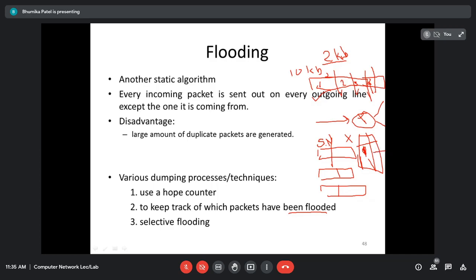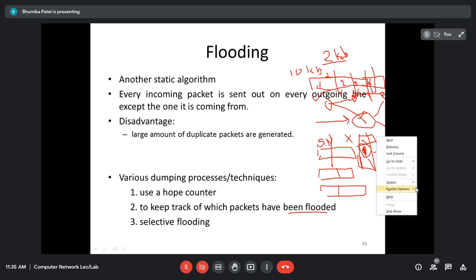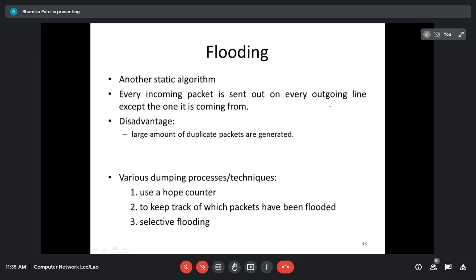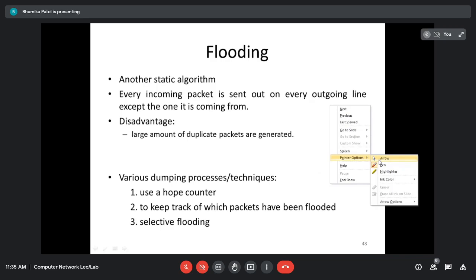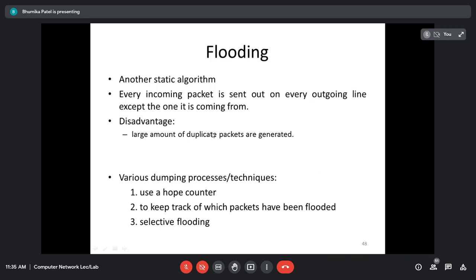The second time, suppose for example the message goes around, there is a router here, a router here, a router here, and the same packet comes to it again. So it will see what the sequence number is. The sequence number is already 1, so it is not going to flood, right? Because it has already seen that. So in that case, we can say there will not be any duplication of the packets over the internet. What we are doing is keeping track of which packets have been already flooded, and for that we are using the sequence number.